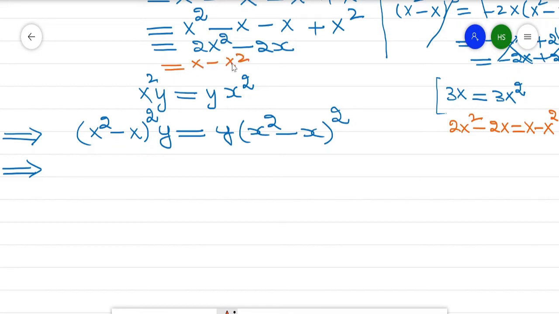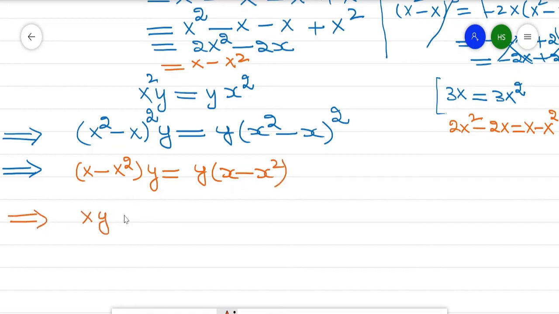Substitute this value, x minus x square into y, which is equal to y into x minus x square. So what we get? xy minus x square y, yx minus y x square.